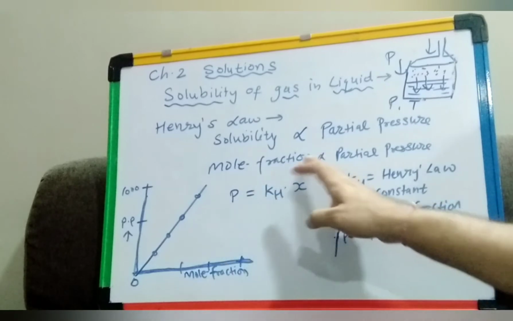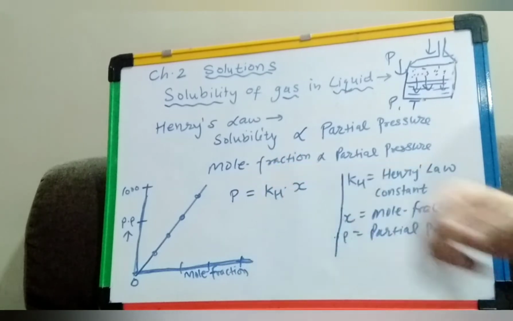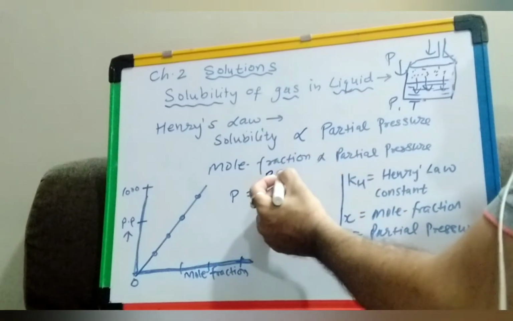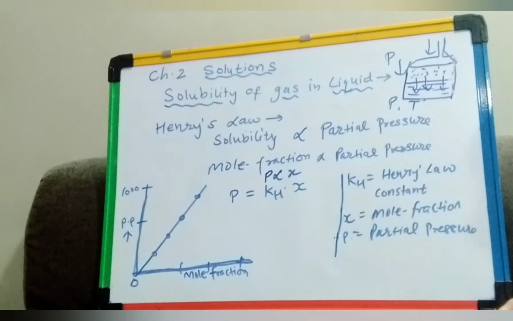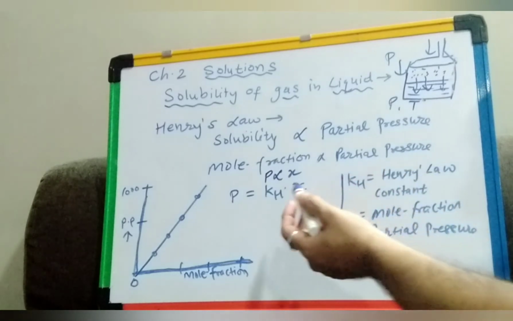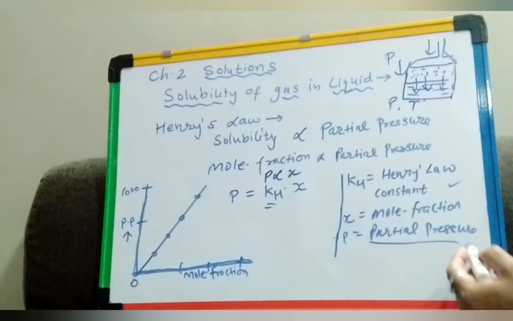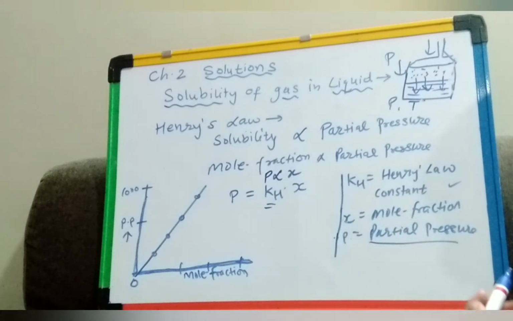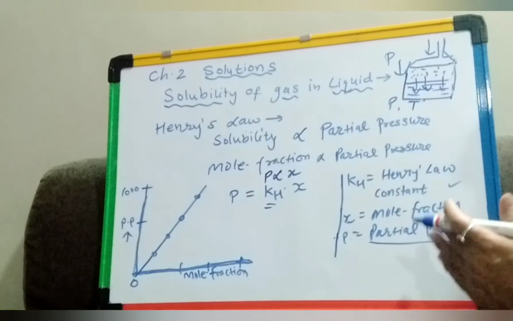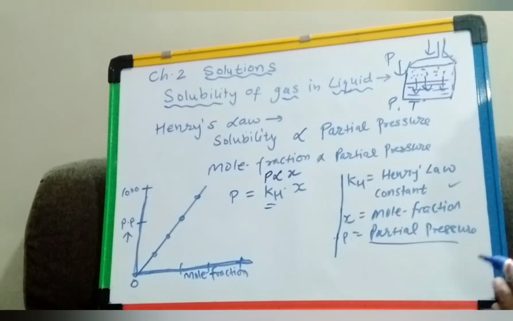So partial pressure is directly proportional to mole fraction, and taking a constant to make it equal, we take a constant KH, and that is called Henry's law constant. X is the mole fraction and P is the partial pressure of the gas dissolved. This Henry's law constant has a different value for different gases. It's not a universal constant, and it depends on the nature of the gas.